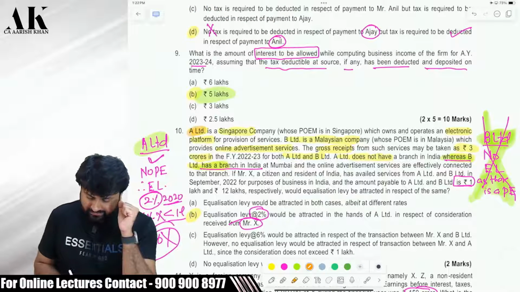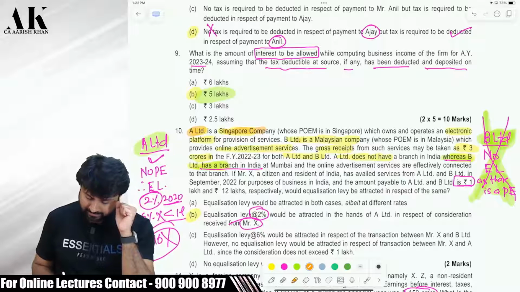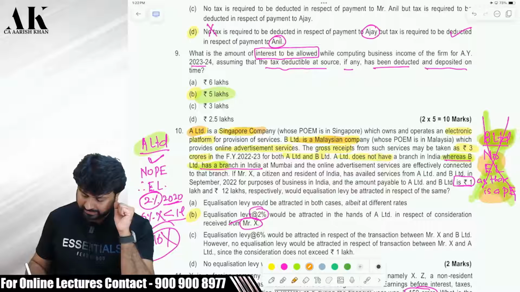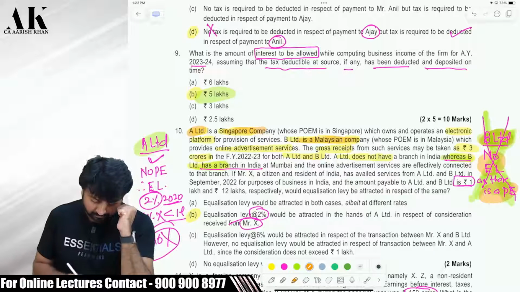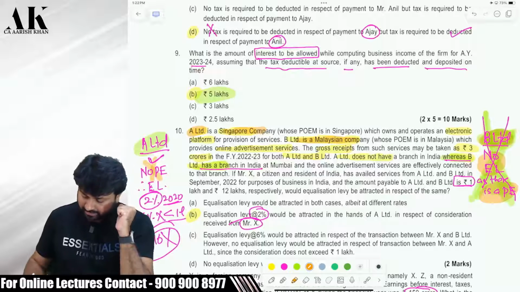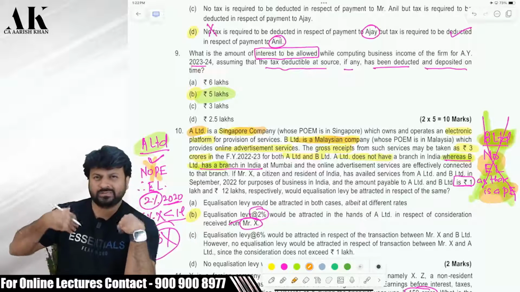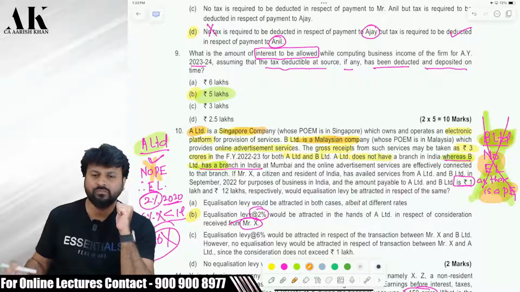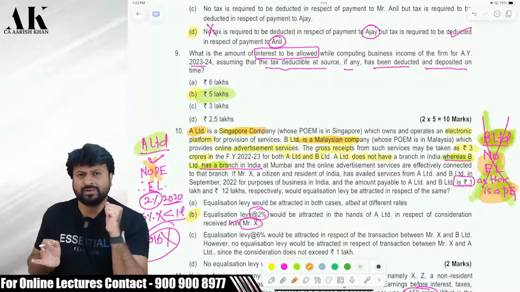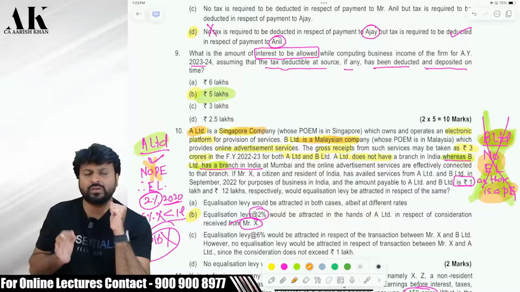One is A Limited, which is in Singapore, okay, and one is B Limited, which is in Malaysia. Now the B Limited company has a PE in India. So B Limited has a PE in India, okay. A Limited does not have a PE in India. Now both of them are giving me some online services, some advertisement services, something like that. A Limited is also giving me some advertisement online services. B Limited is also giving me some advertisement services online.